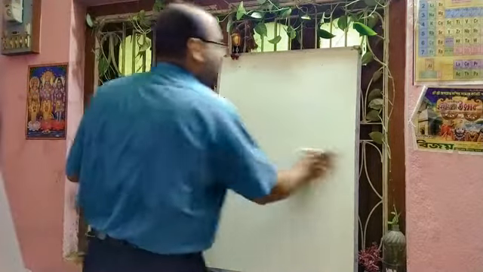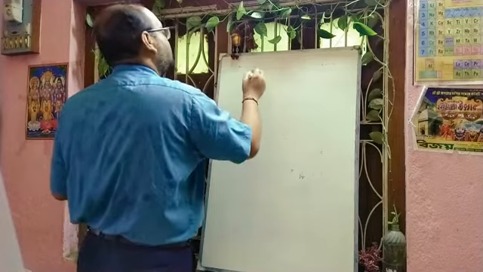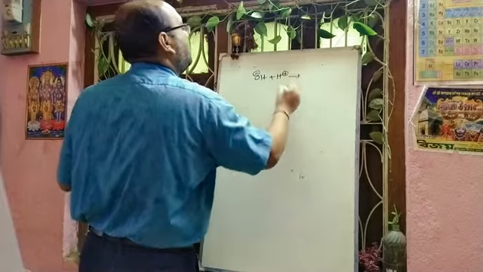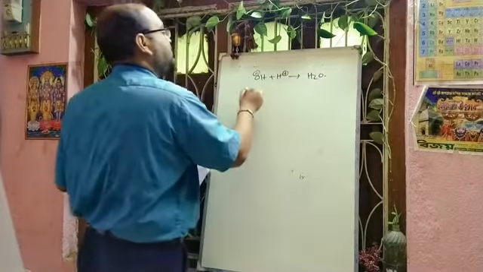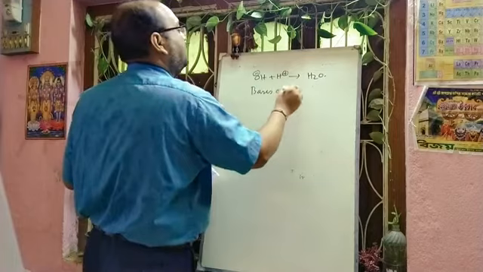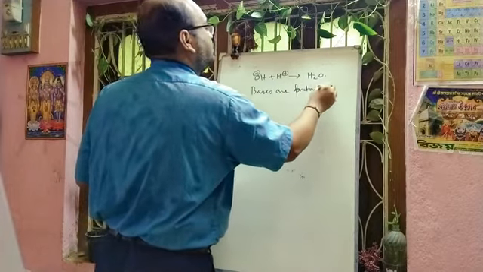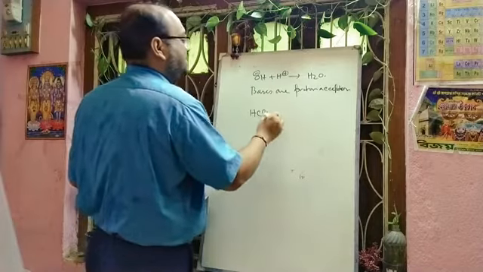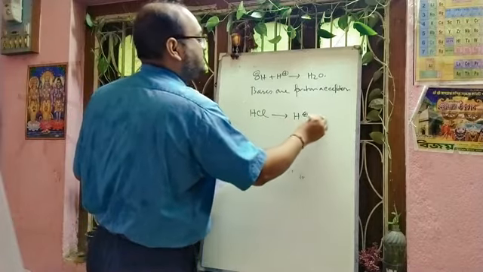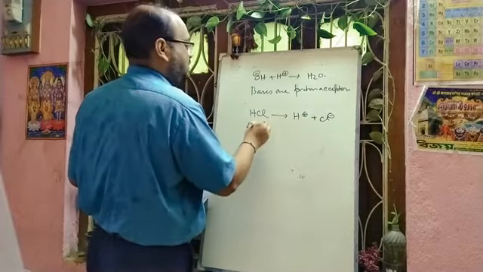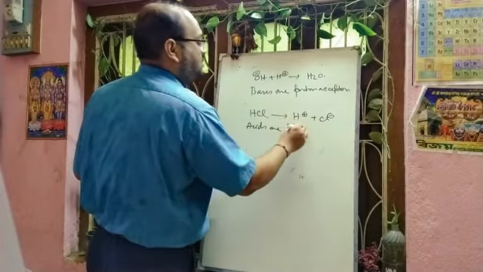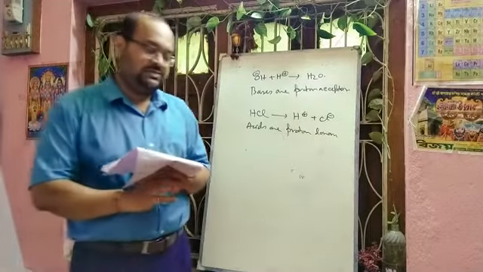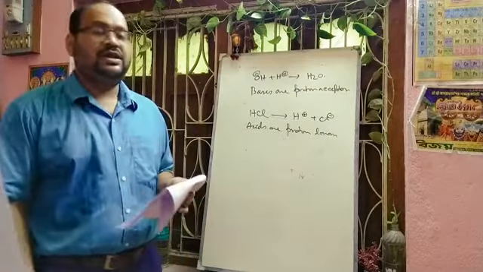Okay, so here you have to write. Suppose you think about the base OH minus. OH minus is accepting one proton, forming water. So that means bases are proton acceptors. And if you think about acid HCl, forming H plus and Cl minus, so acids are proton donors. So here your question was bases are proton dash. So bases are proton acceptors.